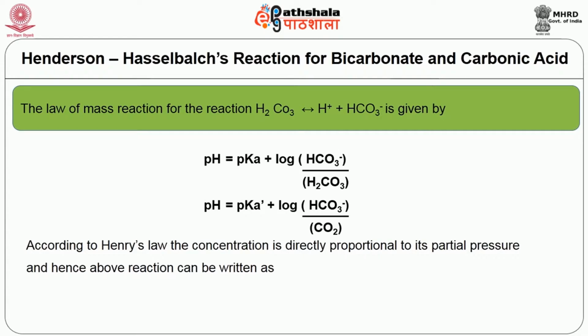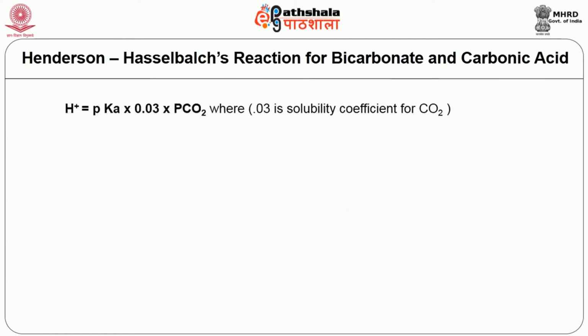Now according to Henry's law, the concentration is directly proportional to its partial pressure, and hence the above equation can be written as concentration of carbon dioxide is equal to 0.03 into partial pressure of carbon dioxide, where 0.03 is the solubility coefficient for carbon dioxide.